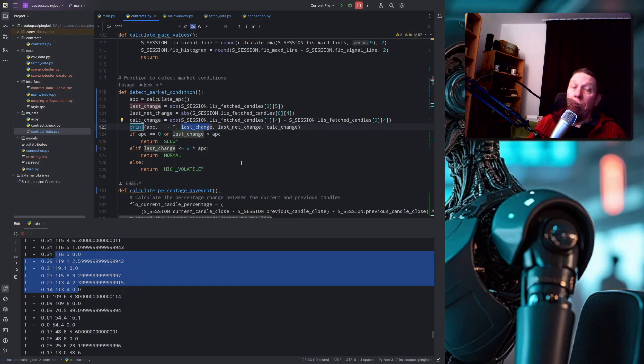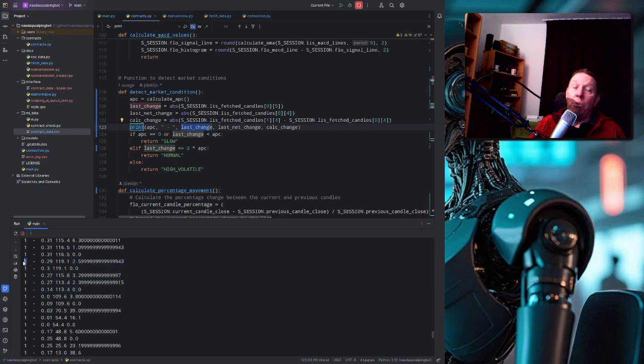To see if there was a slow market or not, we can use the APC to see if we get a higher number than 1. But yeah, I have to look. We wait a couple more days to see how we do.